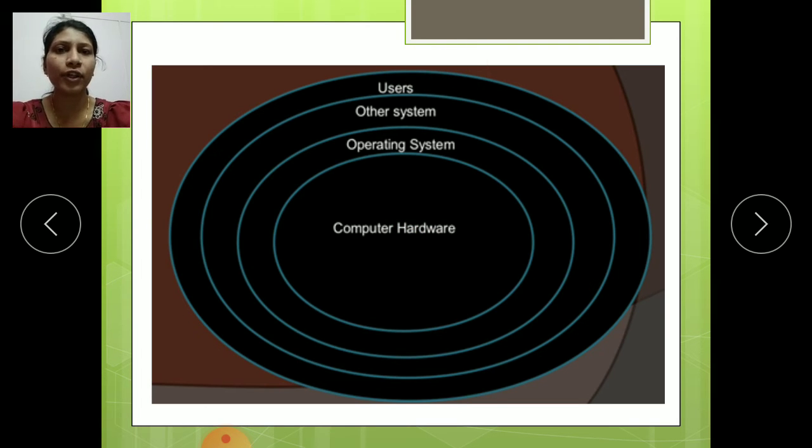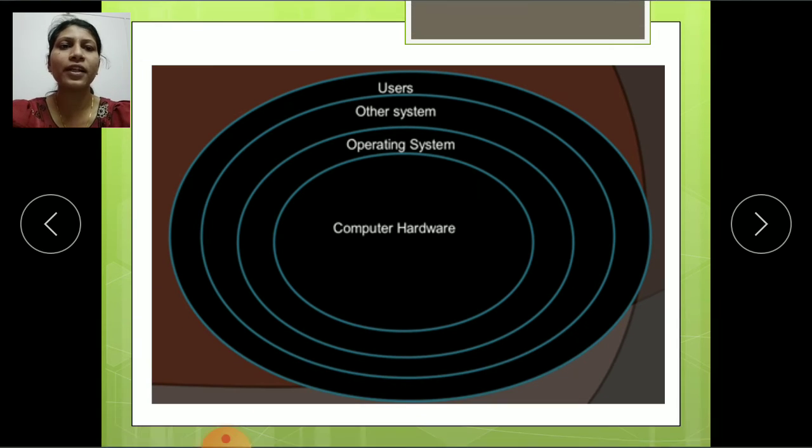The person who is using the computer is called a user. Other systems means computer applications, that is, software applications. The application software is called other systems.